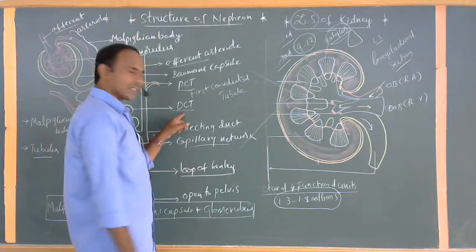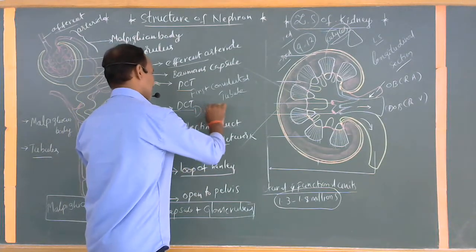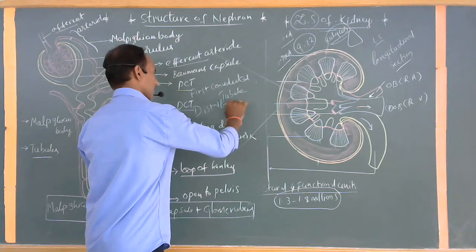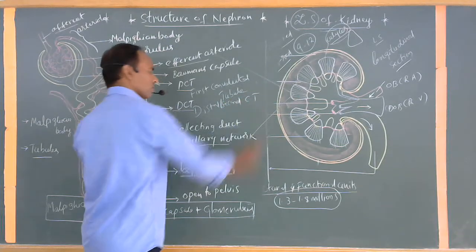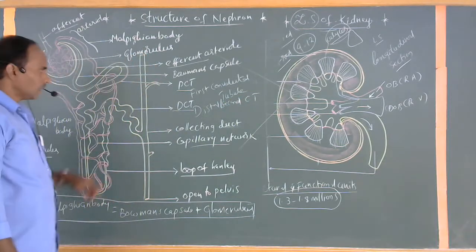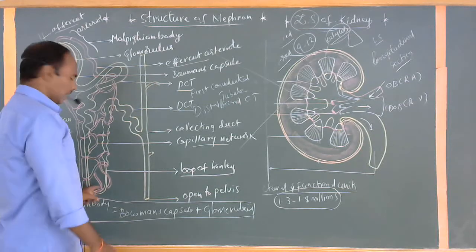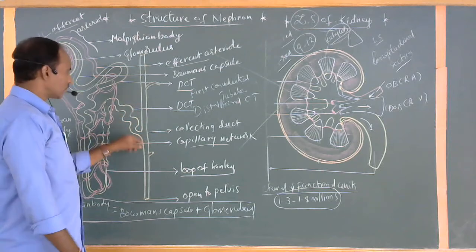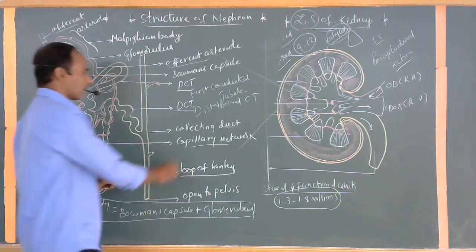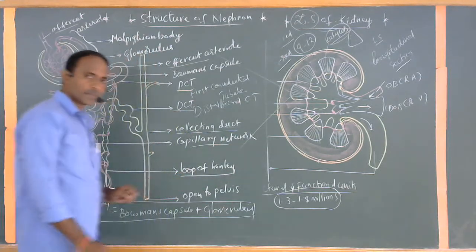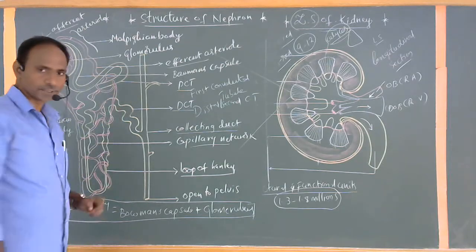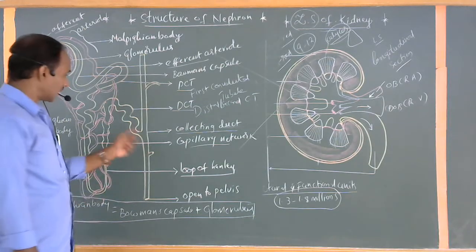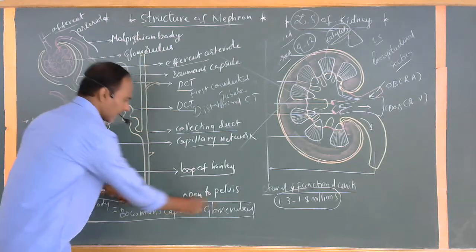This is commonly called DCT, also called the distal or second convoluted tubule. Between the PCT and DCT, there is Henle's loop: PCT, Henle's loop, and DCT. The DCT opens into a long narrow tube commonly called the collecting duct or collecting tube. A group of collecting ducts opens directly into the pelvis.